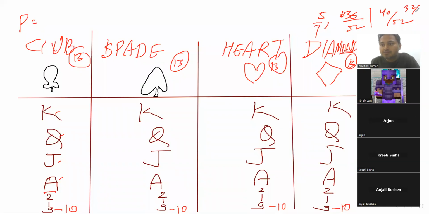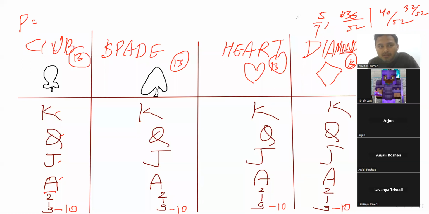Any more answer? Now I should explain, right? So now all of you focus. We have to tell the probability of getting the numbered cards. Number card, number written card. Some number will be written.